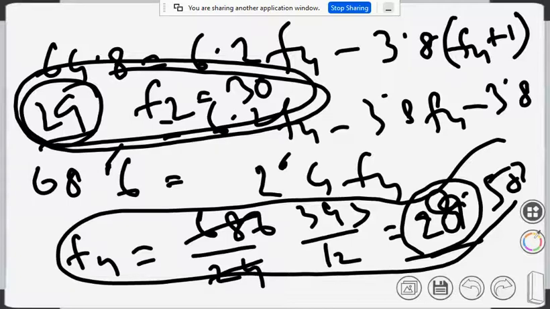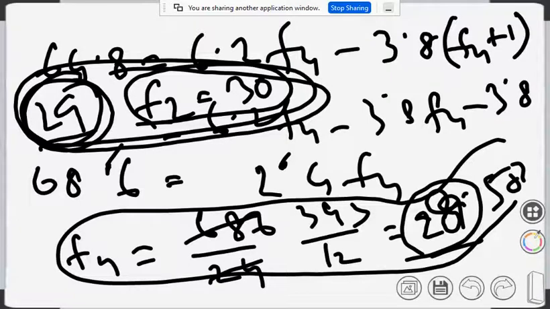As I said in the beginning, the mode data was not given. I have given that data, so there could be a calculation mistake. Now, if F2 is 30 and F4 is 29, then the modal class cannot be 26.2.